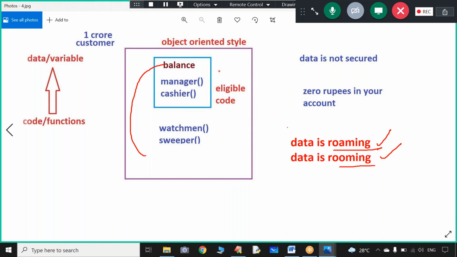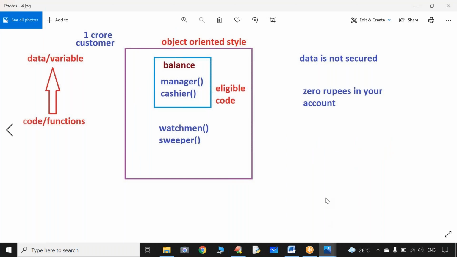Sir, before clubbing, data is freely flowing in the entire project, saying that, hello, anyone can access me, please. Like it is saying that. But with object orientation, what can we do? Everybody is not eligible to access the balance, only eligible functions. Why don't we club them? This clubbing mechanism is nothing but encapsulation.